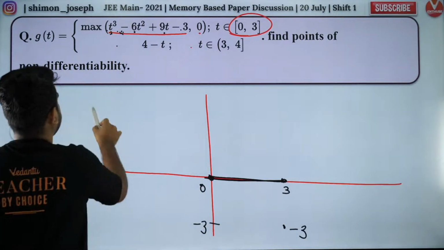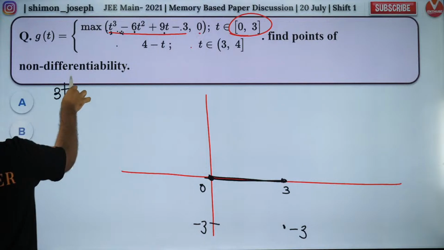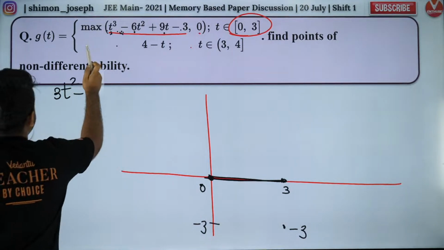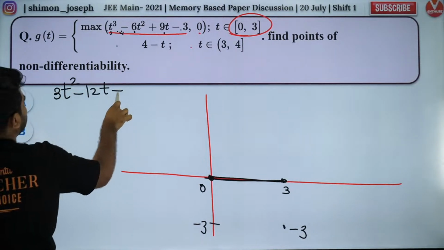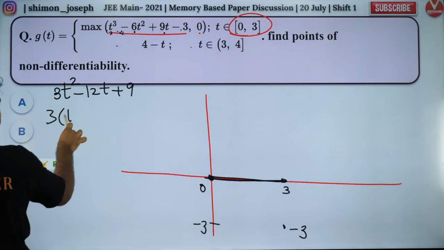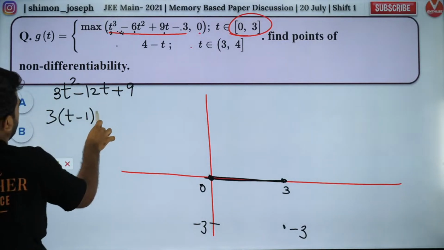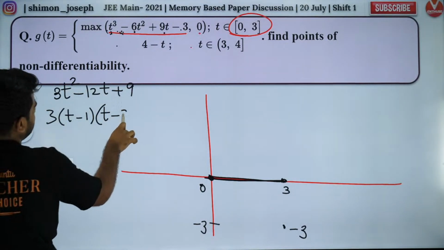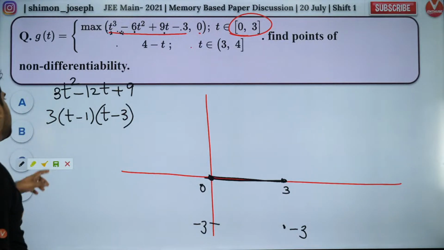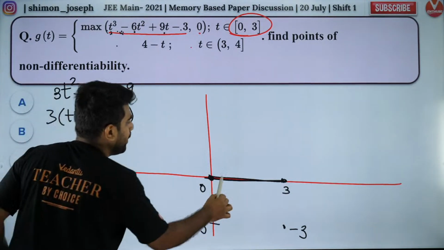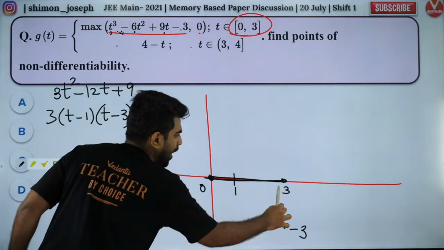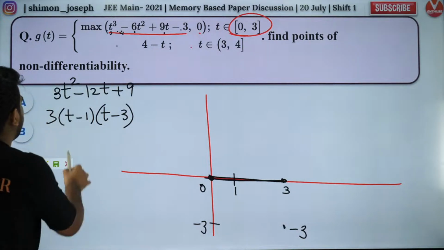So let's differentiate it. I'll get 3t square minus 12t plus 9. If I factorize it, I'll get t minus 1 into t minus 3. Is that right? Yes, that's correct. So 1 and 3 are the critical points. So which is maxima? Let's check it.